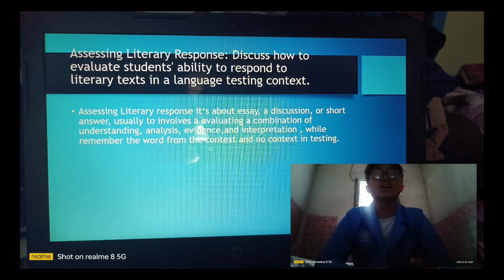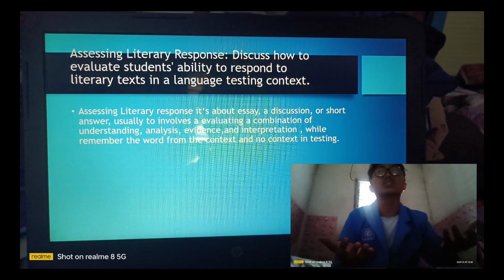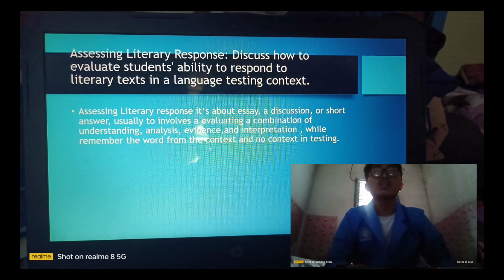First is assessing literary response. Discuss how to evaluate student ability to respond to literary text in language testing context. Assessing literary response is about essay, a discussion or short answer.